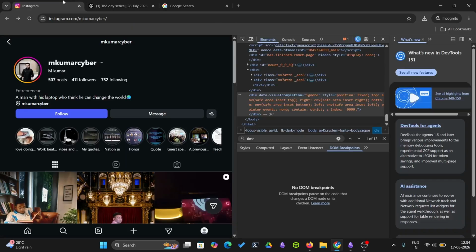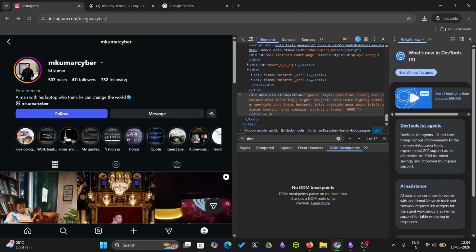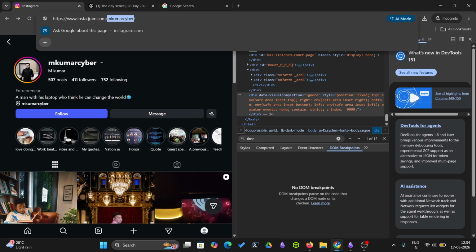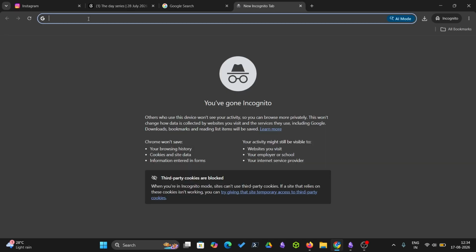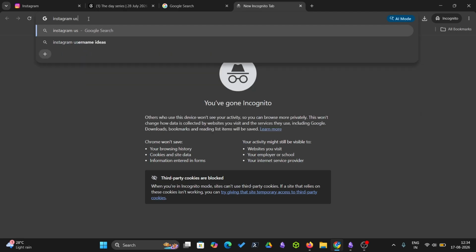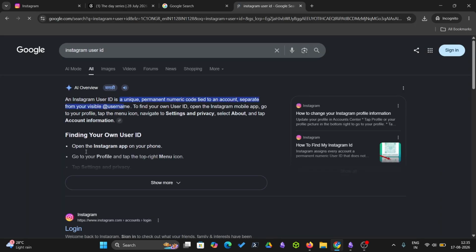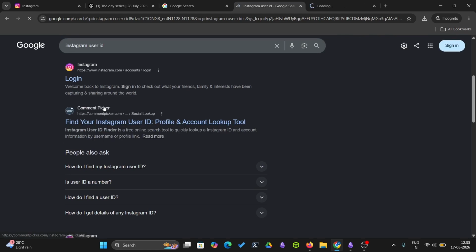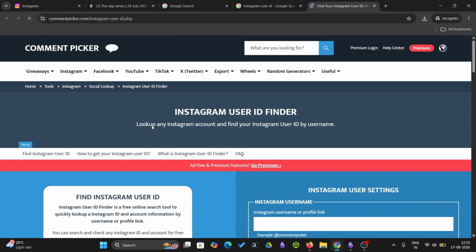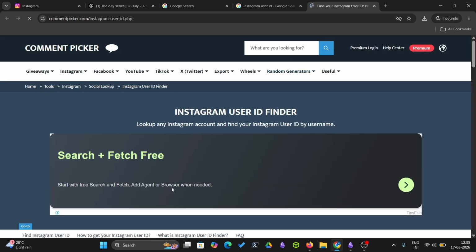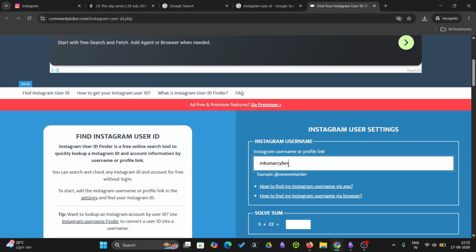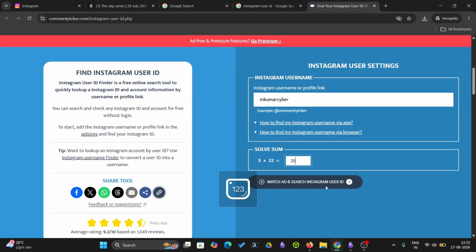Another thing, just for example, you have this, and this is the username of our sir. So what you can do is use an Instagram user ID tool. You can use any particular tool. For example, if someone changes their email address and things like that, you can find a person directly using the user ID.